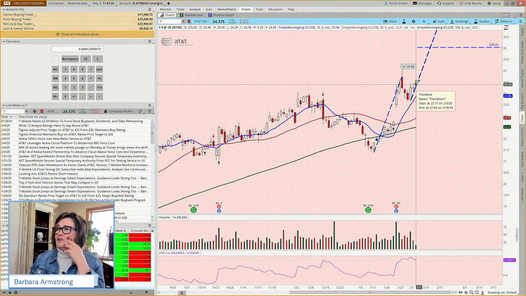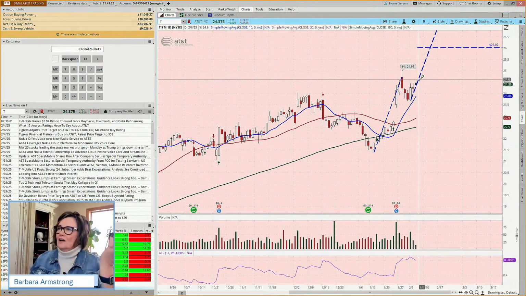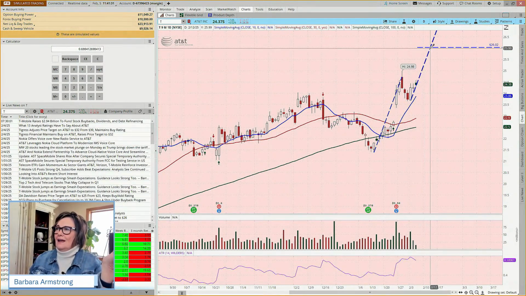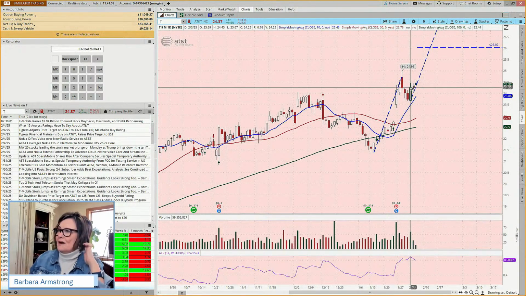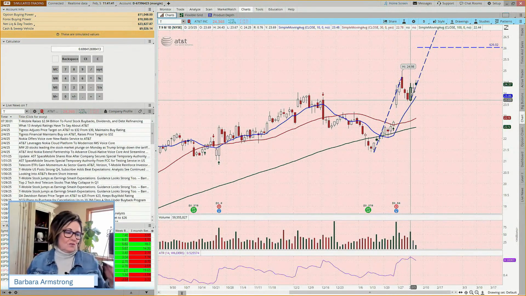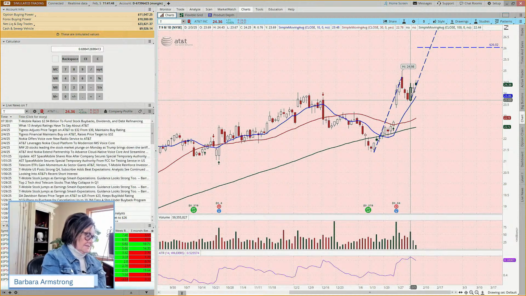And so could we do this with the stock? We could. We could buy 100 shares and put a target in here. And then put a stop. Where might we put our stop? Well, we might say 3% below that 23.66 level. So 23.66 times 0.97. So that's 22.95 is going to be our stop.